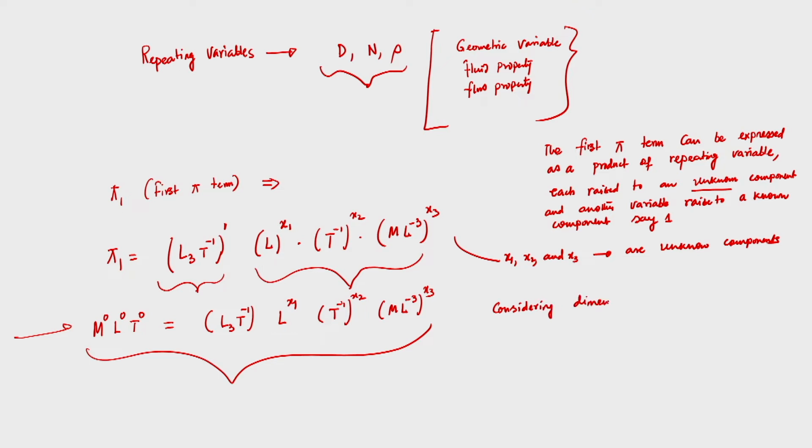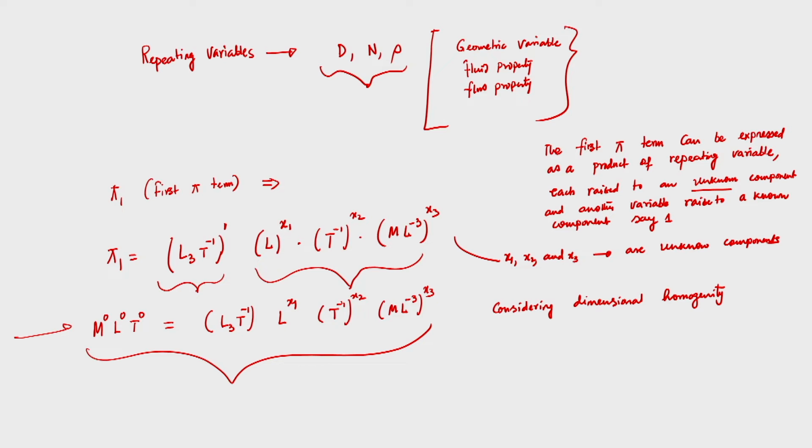Considering dimensional homogeneity, because the left hand side is M power 0, L power 0, T power 0, and the right hand side is also having M, L, T with some other unknown exponents, let us say x 1, x 2, x 3, that we need to find.